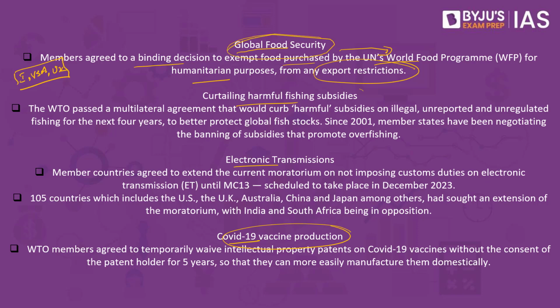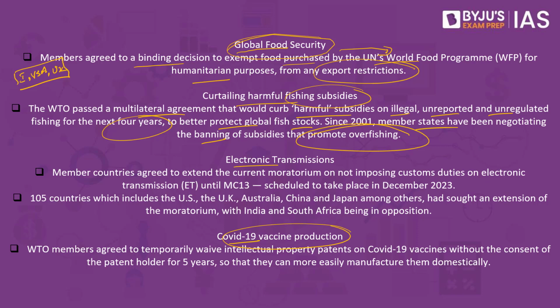Then we have something to do with the fishing subsidies. The WTO passed a multilateral agreement that would curb harmful subsidies on illegal, unreported and unregulated fishing for the next 5 years to better protect global fish stocks. Since 2001, member states have been negotiating the banning of subsidies that promote overfishing. What do we understand by this? When we speak about fishing, fishing happens to be one of the important economic activity. It is also one of the important food items as well. But there are few countries like China who have exploited fishing. What they undergo is overfishing as well.